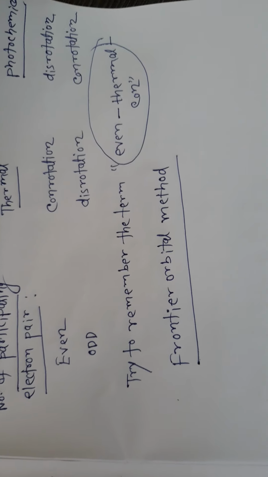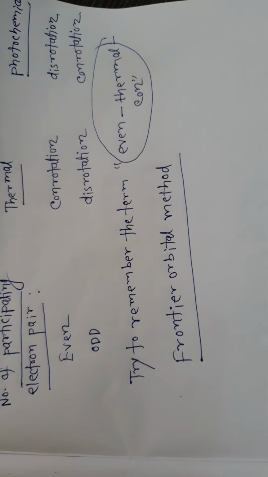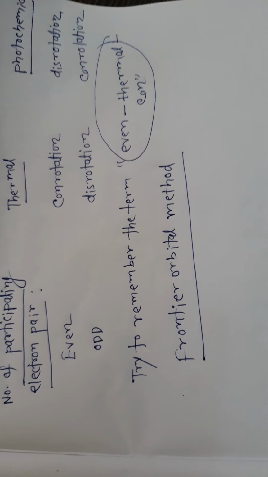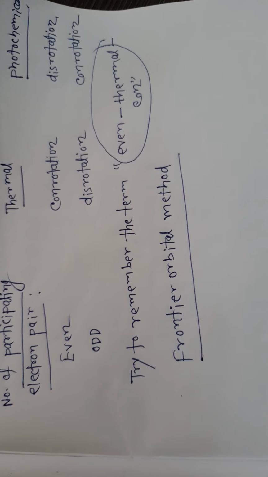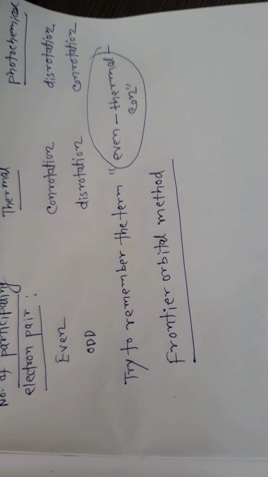As I discussed earlier in this video, what are frontier orbitals? Frontier orbitals are nothing but HOMO and LUMO. But during an electrocyclic reaction, only the HOMO will be considered. There is no importance of the LUMO.